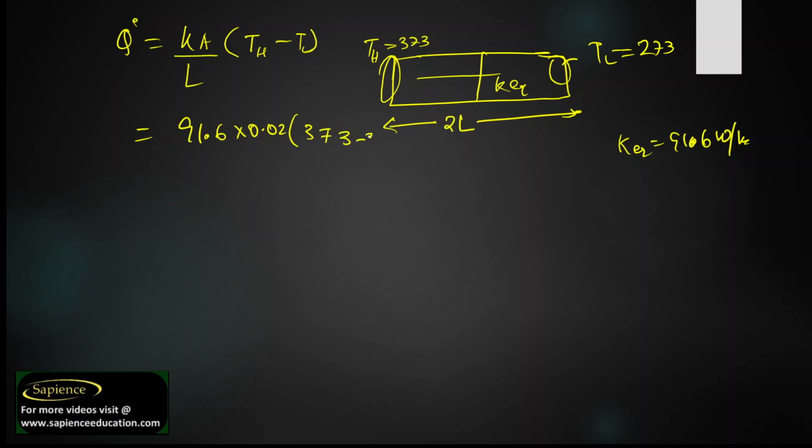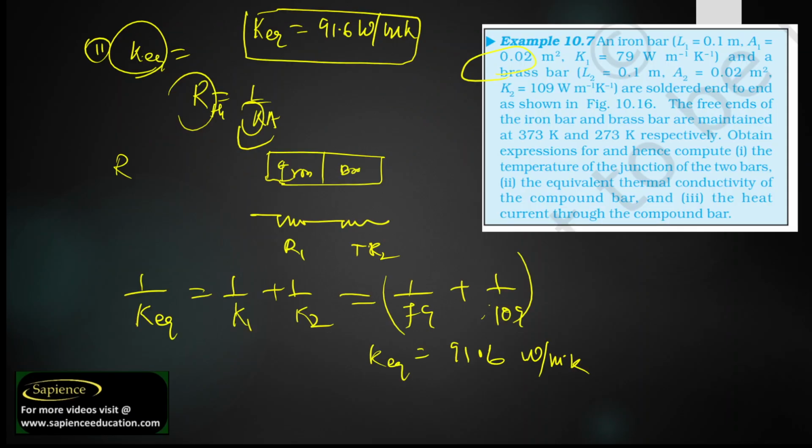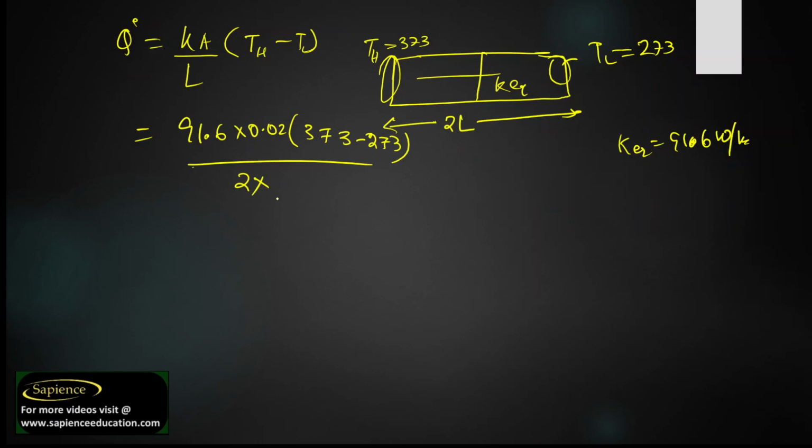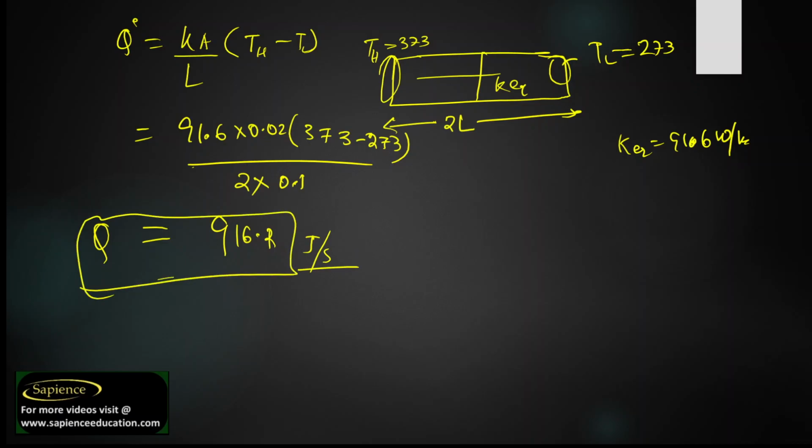So finally we can subtract 373 minus 273, divided by the length. The length is 2 into L. What is the value of L? L's value is 0.1. So finally we need to calculate this. If we calculate this, we will find 916.2 joule per second. So this is the final answer. In this way we are able to do this. Thank you everyone.